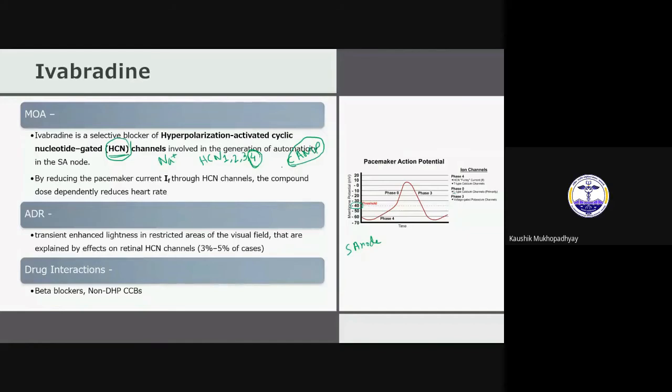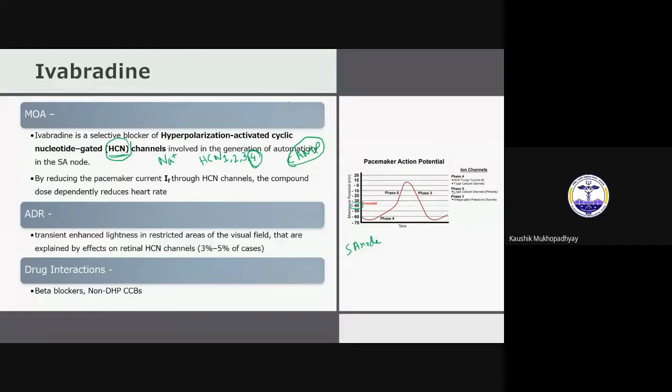So, why is this important? Can anyone answer? Why is HCN4, which is most sensitive to cyclic AMP, present in the cardiac SA node? Common sense. Anyone? So that even in the most energy-deprived state the heart can function. Means when ATP is very less.